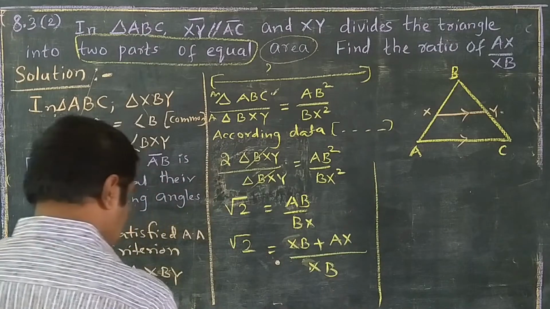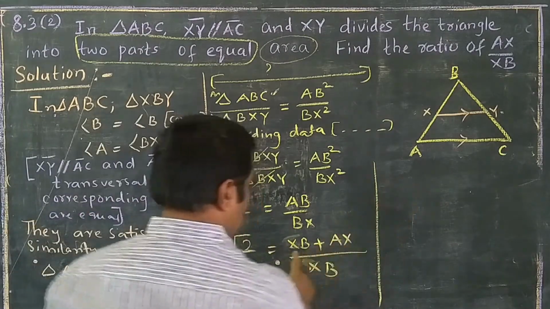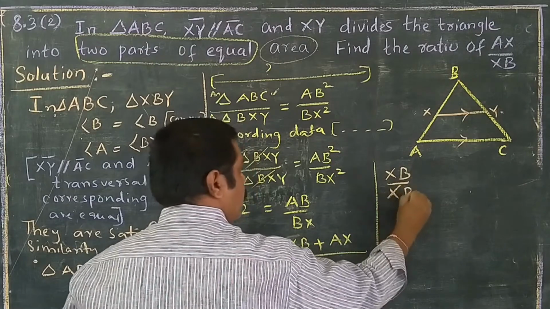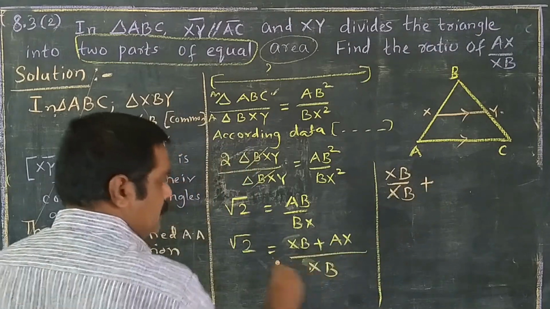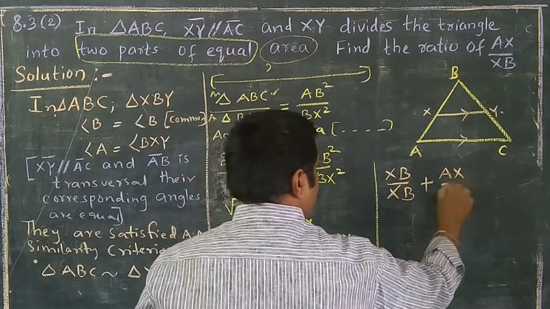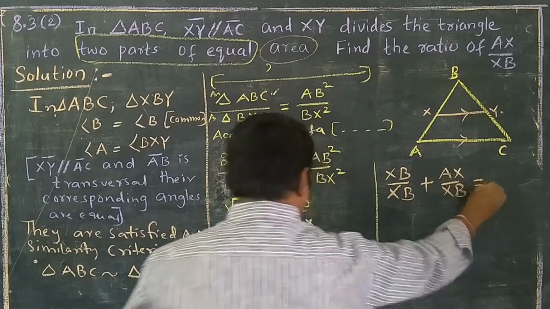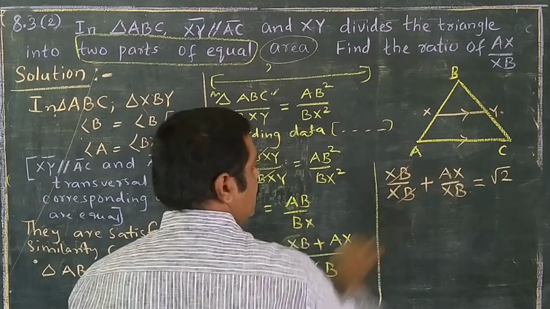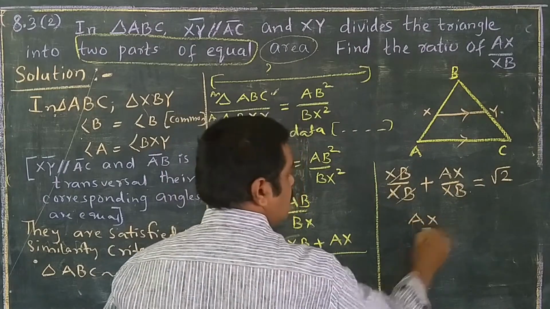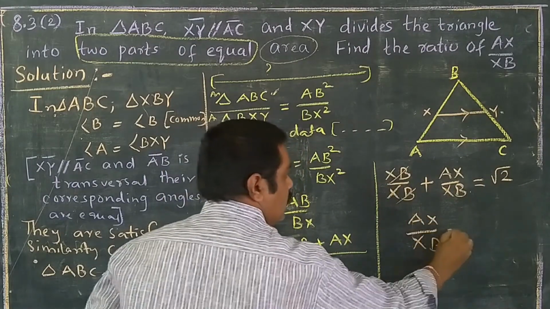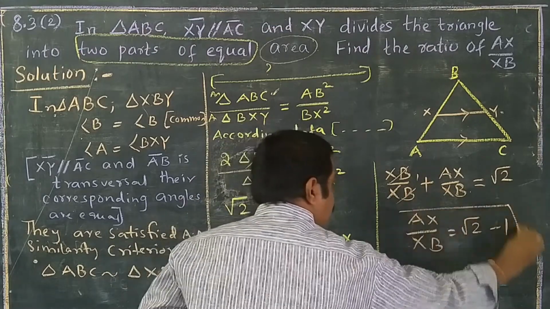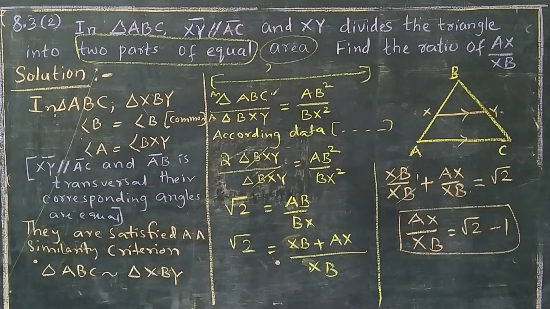So we write XB by XB plus AX by XB is equal to root 2. XB cancels, and we get AX by XB is equal to root 2 minus 1. This is the answer. Check the answer properly. That is the simplest question.